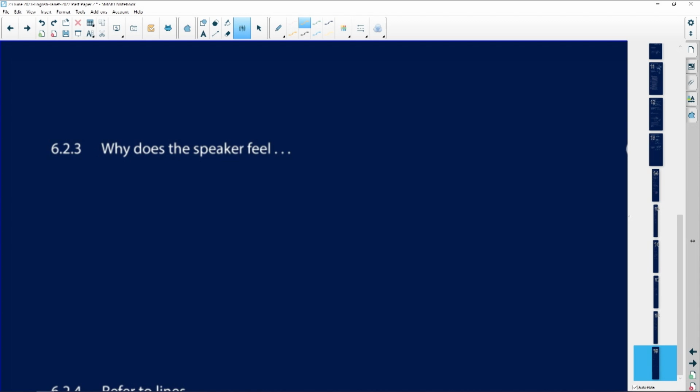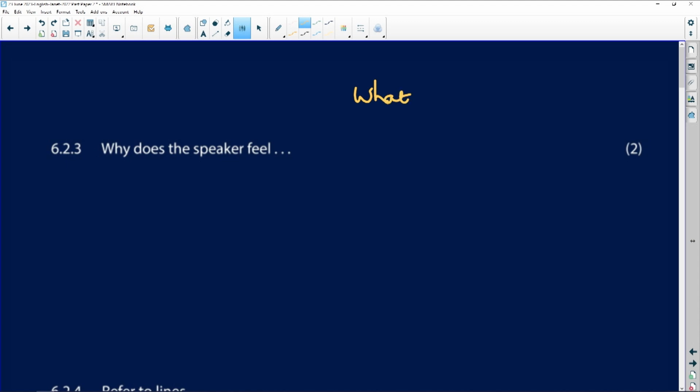Why does the speaker feel? So take any of the poems, decide what the speaker feels, and then say why. And look at the 2 marks. Remember, always watch the mark allocation. So you're going to explain what and put it into the question and say, why does the speaker feel? And you really want to make 2 points.